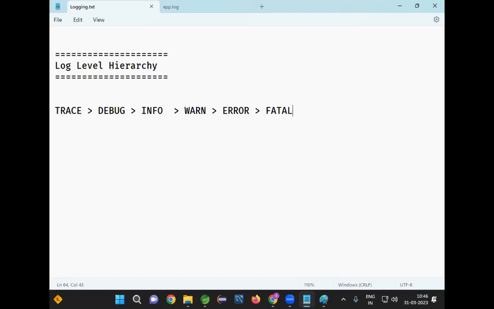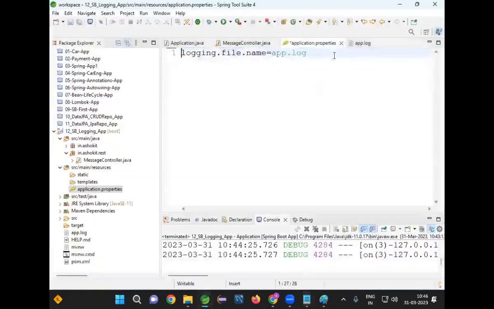Now remember one point. Whenever we set one level, the application will generate log messages from that level to all the higher levels. When I set info level, that means info messages will be printed, warn messages will be printed, error will be printed, fatal will be printed. Now let me show you that practically.